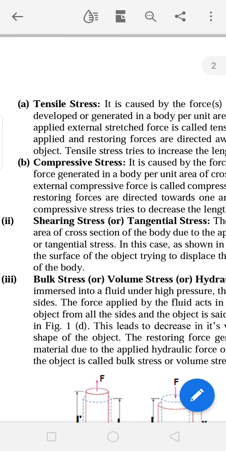And then coming to the shearing stress or tangential stress. Until now, in longitudinal stress, we applied the force perpendicular to the area of cross section, but here we are applying a tangential force, which means we are applying a force parallel to the area of cross section of the material. The restoring force developed in a body per unit area of cross section of the body due to the applied tangential force is called shearing stress or tangential stress.